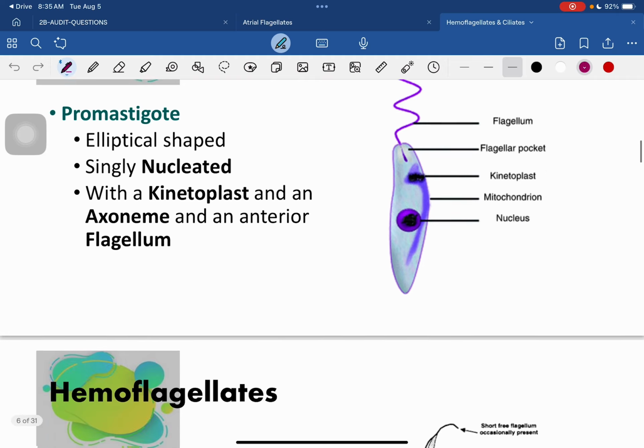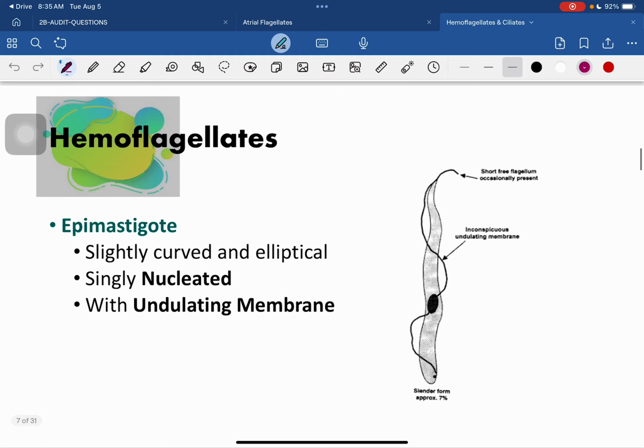Now, your epimastigote is slightly curved, a little longer, slightly curved and elliptical, also with a single nucleus, but now it has your undulating membrane. Also with a short free flagellum occasionally present.